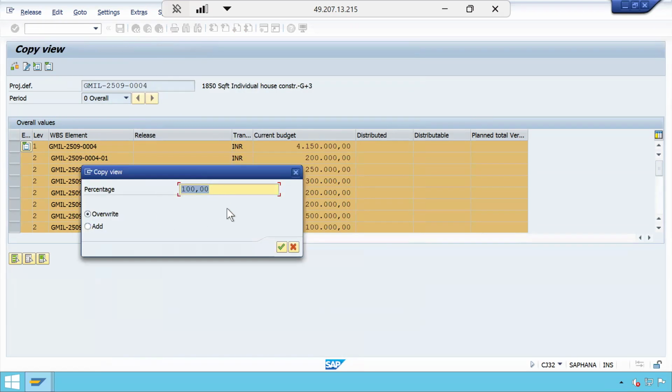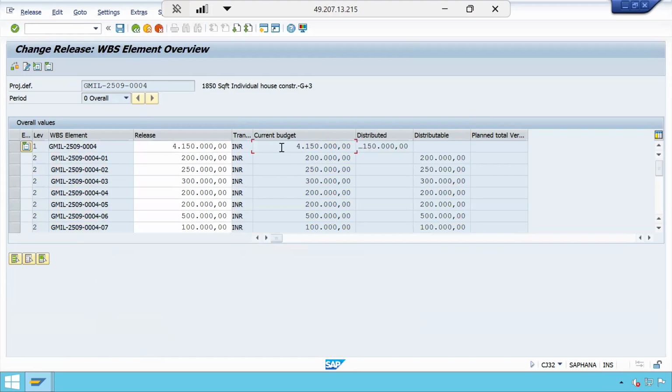Select that. Whether you want to take the total 100% or 90% of that is up to us, or up to the finance manager, how much value you want to give. Let us say I am taking 100% in this case. So 100% of the values are copied into release, that is, the budget values for all the WBS elements are released.